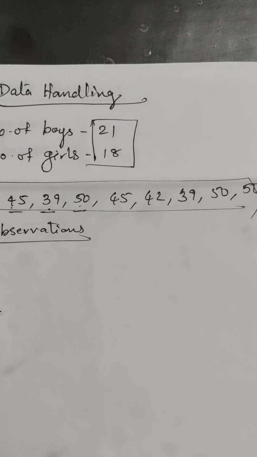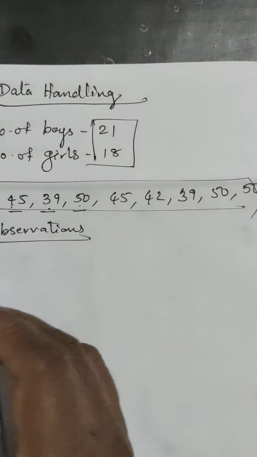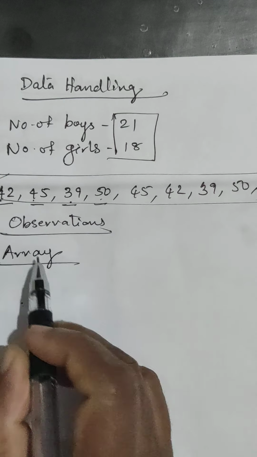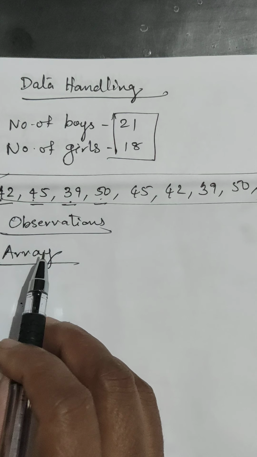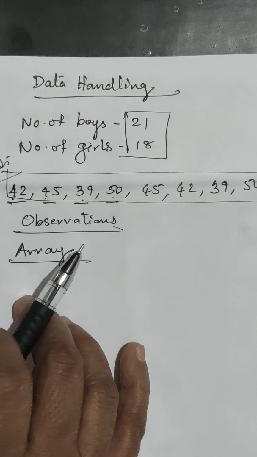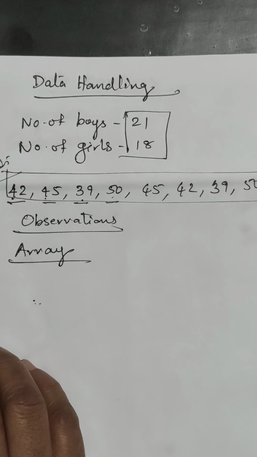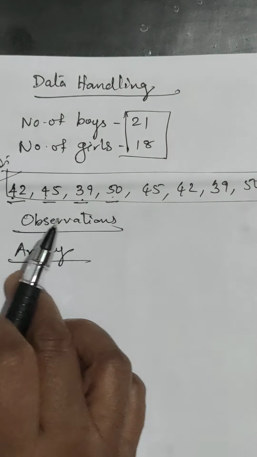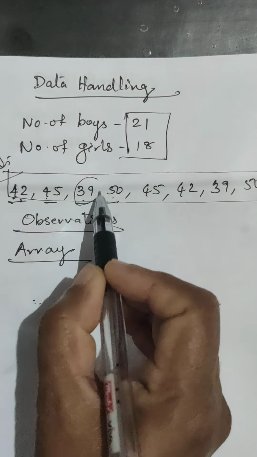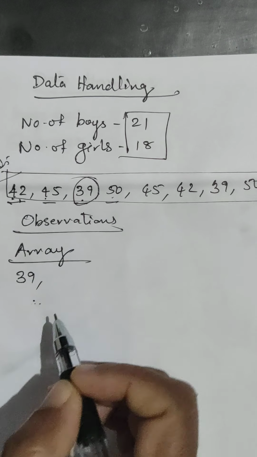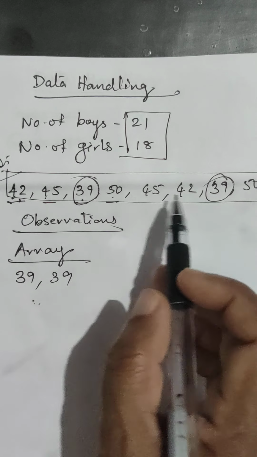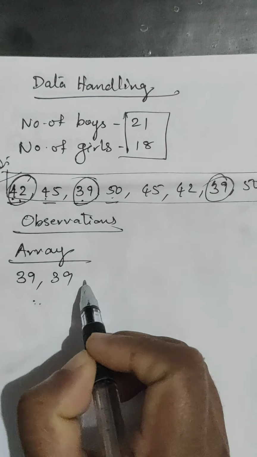Next, array. What is array? Array means arranging these observations in ascending order or descending order. Here, which is the smallest number? 39 is the smallest number. One more 39 is there. Then 40 not there, 41 is not there, 42.